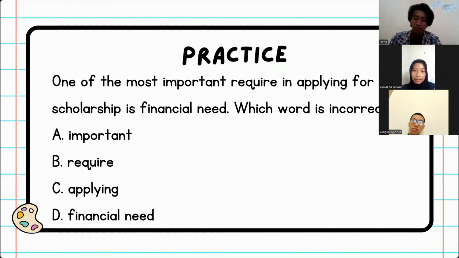Let's do practice. One of the most important blank required in applying for the scholarship is financial need. Which word is incorrect? Anyone want to answer? I think B. Let's check it out.